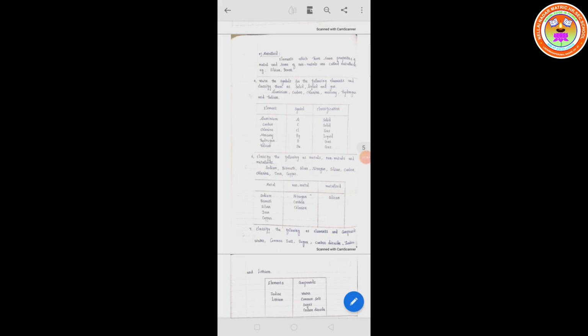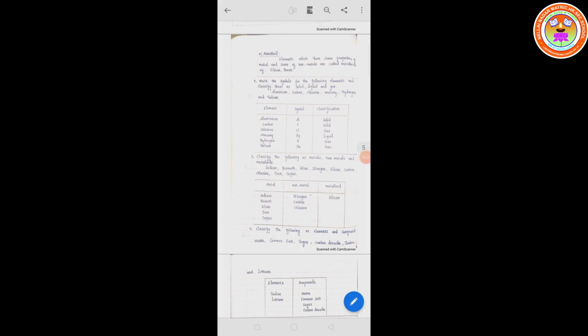Next, mercury. What is the symbol for mercury? Hg. Mercury is a metal, but it exists as a liquid at room temperature. Hydrogen. What is the symbol for hydrogen? H. Hydrogen exists as a gas. Helium, symbol He. Helium is also a gas.